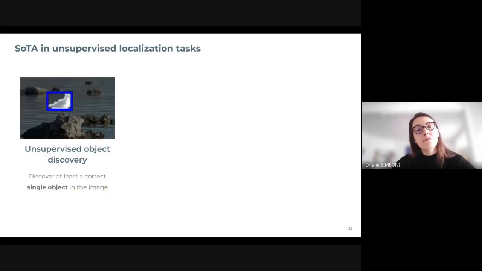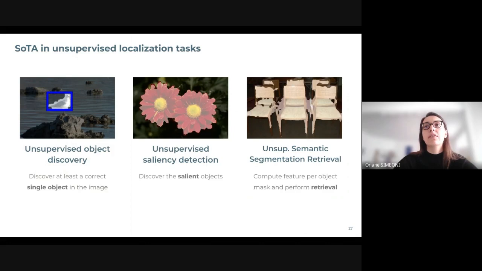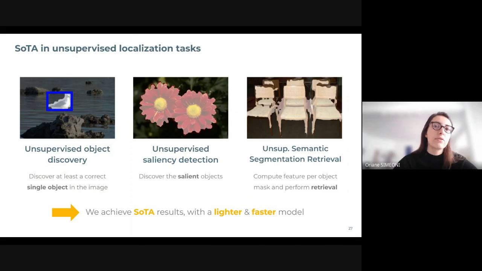So in terms of results, we wanted to avoid having big tables on slides, so I invite you to check the numbers in the paper. But we produced results for unsupervised object discovery, a task that requires discovering at least a single correct object in the image. We also evaluate on the task of unsupervised saliency detection, which aims to discover the salient objects. And finally, we evaluate on a semantic segmentation retrieval task, where features are computed per object mask before performing retrieval. In all cases, we achieve state-of-the-art results with a lighter and faster model.